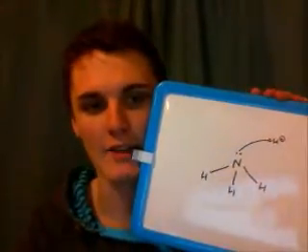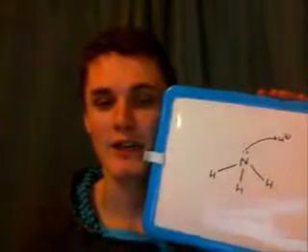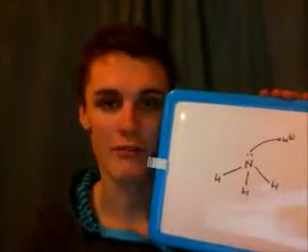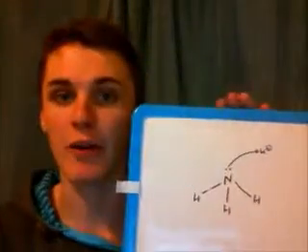Ammonia now can act as a base because the nitrogen has a lone pair of electrons that can attack the proton to make ammonium ion, so it's acting as a base. However, unlike the other definitions, the Bronsted-Lowry acid and base still didn't cover every acid and every base that there was. Now, if we look at the ammonium ion to show what I mean here,